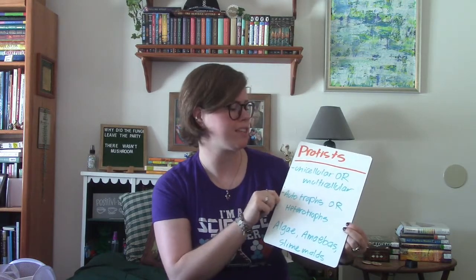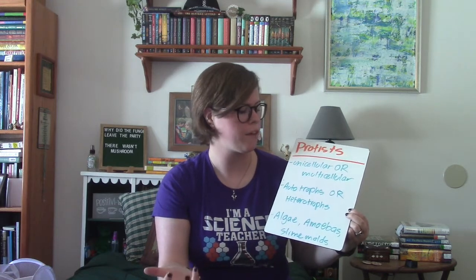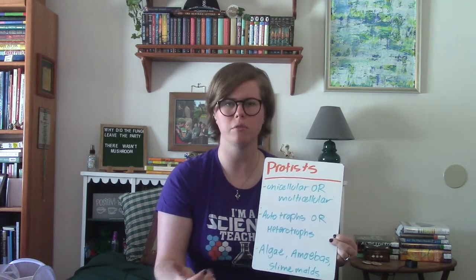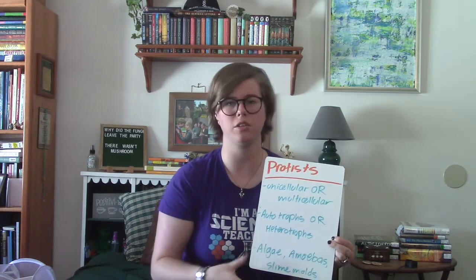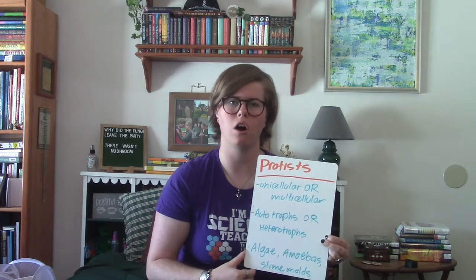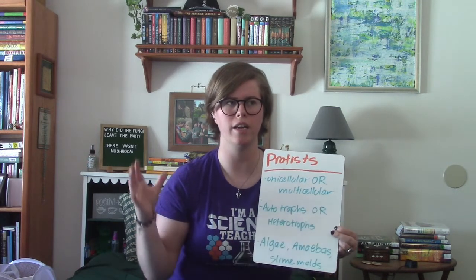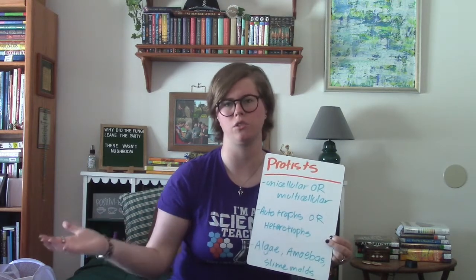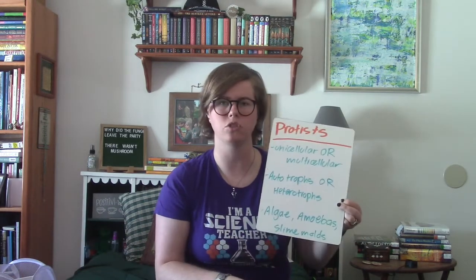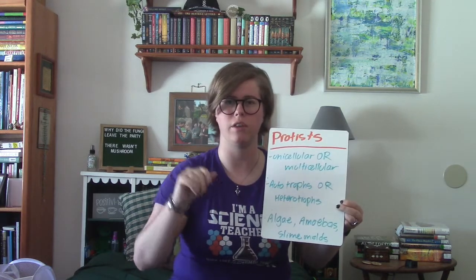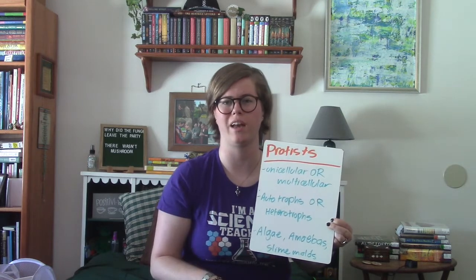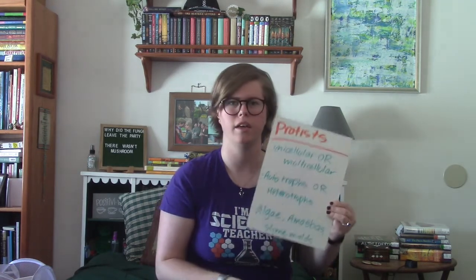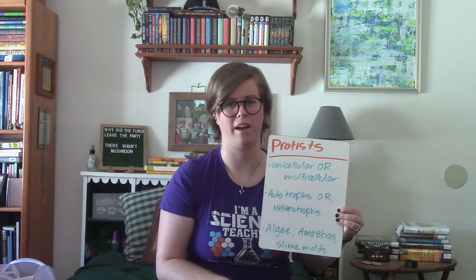The final item on our list is protists. Protists are unique because they can be unicellular or multicellular, and they can be autotrophs or heterotrophs. Protists are basically the category for scientists to use when a living thing doesn't fit into one of the other categories. Protists are all classified as organisms, but it's kind of a category for everything that doesn't fit into a different category. Some things that do count as protists are algae, which is that stuff that grows over lakes and ponds, amoebas, and slime molds. So again, protist is just kind of the category for everything that doesn't fit somewhere else. It's like the lost and found bin of biology.